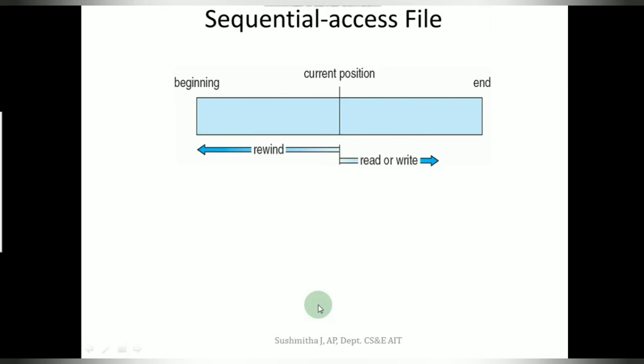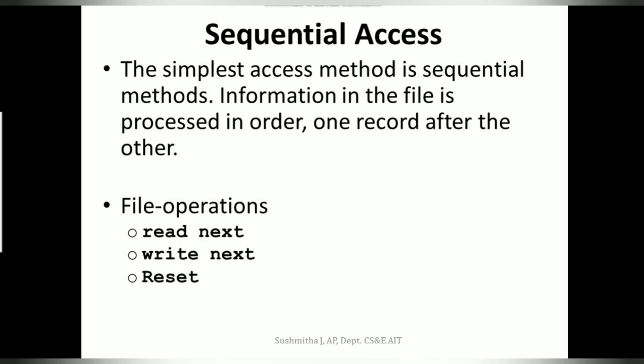So what are the operations that happen on a sequential access? It could be read, write, and to reset your pointer. So here it is read next and write next. From wherever it is set, it could read the next portion of that file, and the file pointer is advanced automatically.